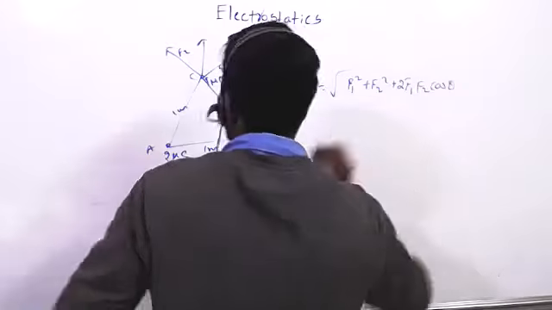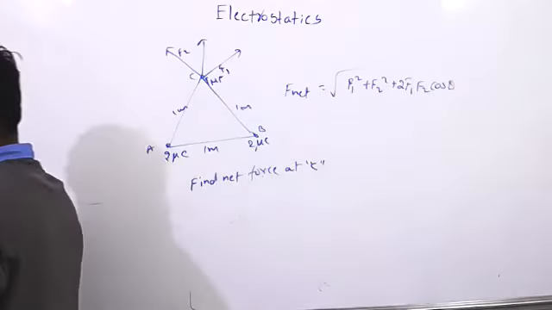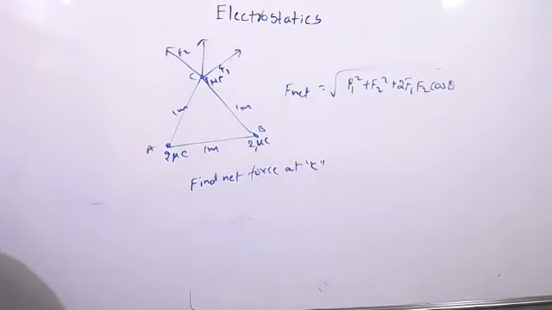Cos theta here how much? Can you say what is the cos theta here? 1/2. See, theta is 60, sir. Yes. 120 then.